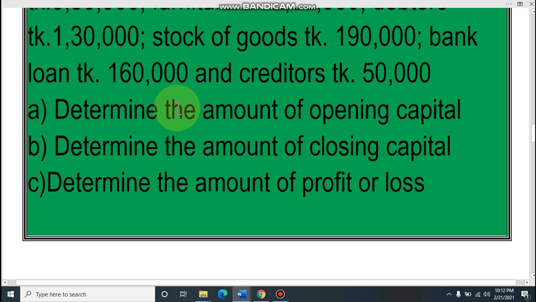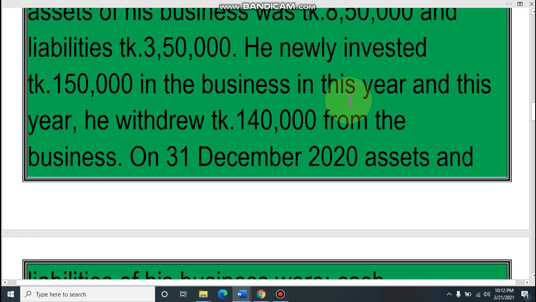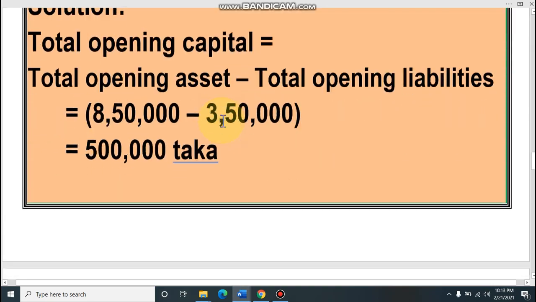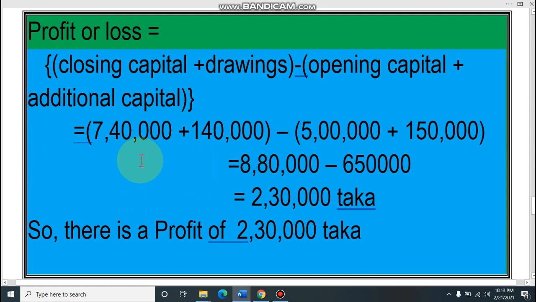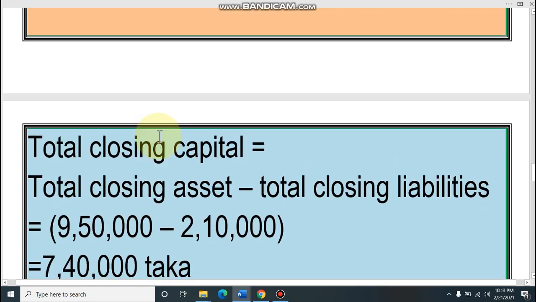Look, in the question it is given 1,40,000. In this year, he withdrew 1,40,000 from the business. So his drawing is 1,40,000. If the owner takes anything from the business, that is drawings. So drawings is 1,40,000. That means 7,40,000 is closing capital. Then we have to add drawings. Then the total is 8,80,000.